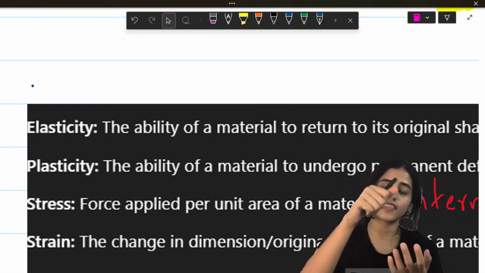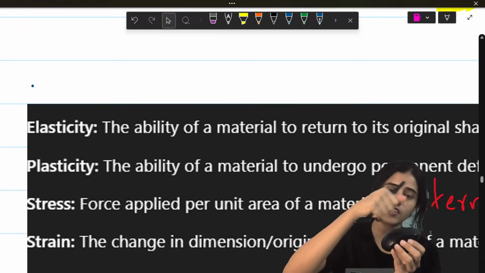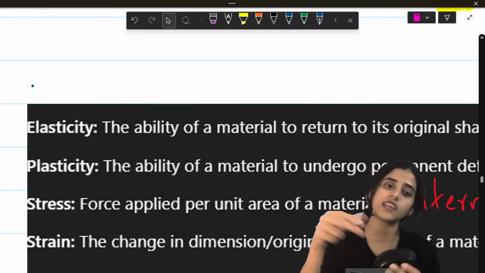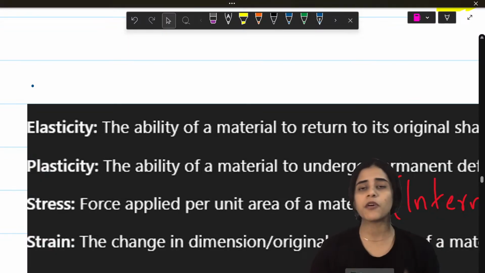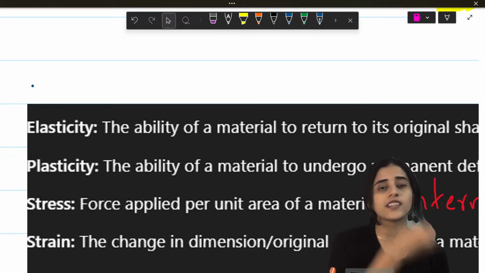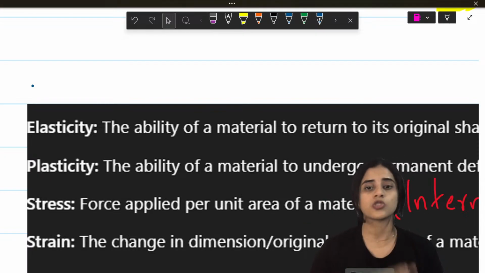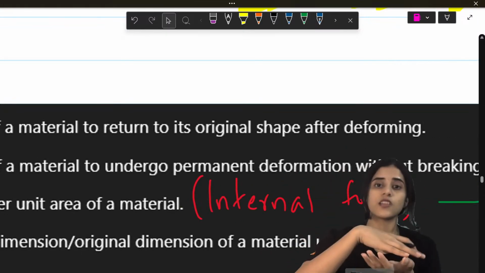Next, what is stress? Stress is the force that I apply in a certain area. So if I have my mouse and I apply a force on it, along the area of the mouse, that is stress. Then some of you might ask, pressure is also force by area. Then how do we know which one is stress, which one is pressure? Because both are force by area. So the hint there is stress is internal force.